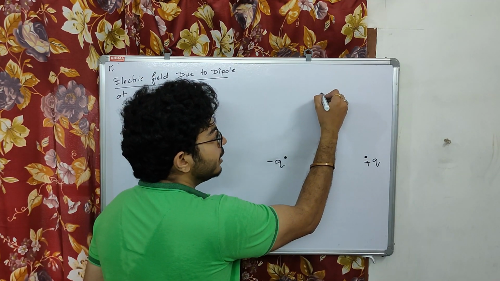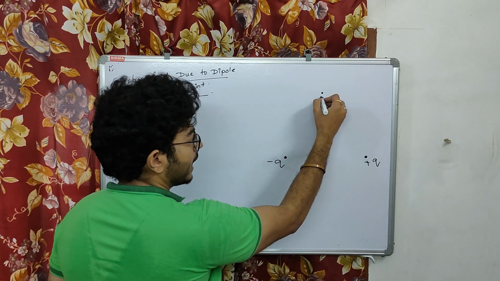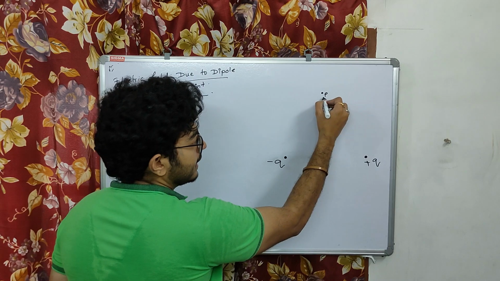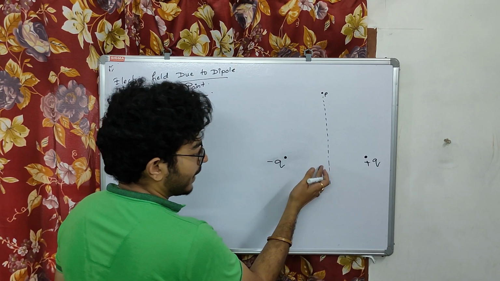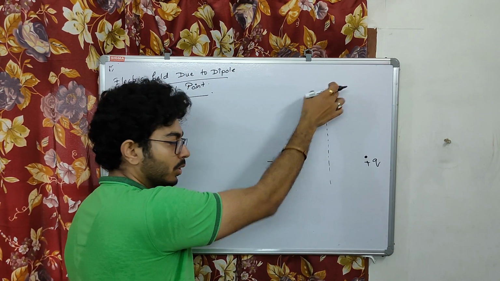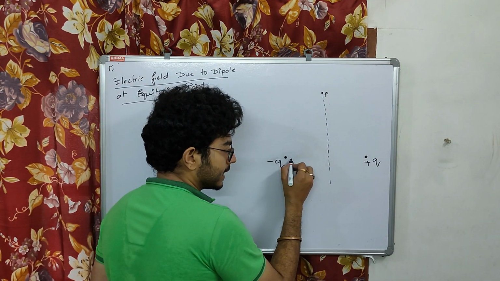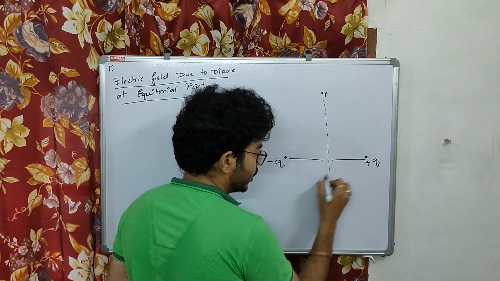Then what will be the electric field at this point? Now see, I have considered this point as point P. This point is at the equatorial position. Equatorial point means it is on the line from the midpoint of the dipole, up here. The charges are again 2d distance away from each other.